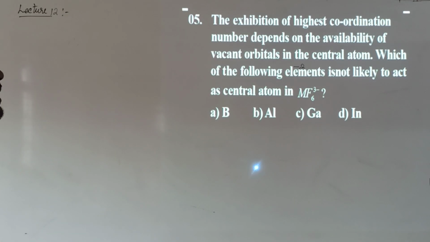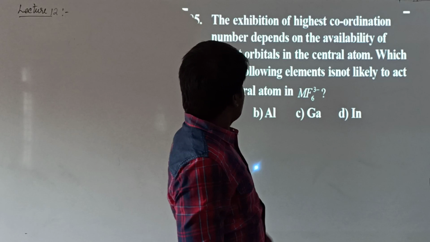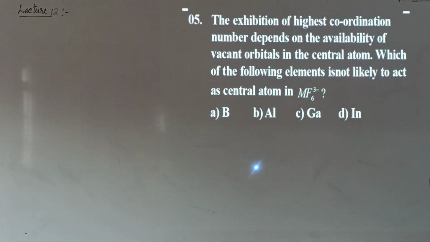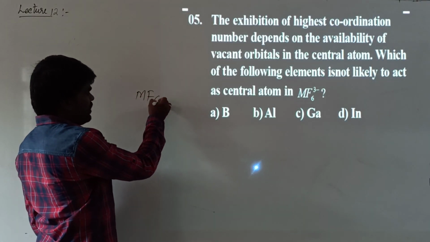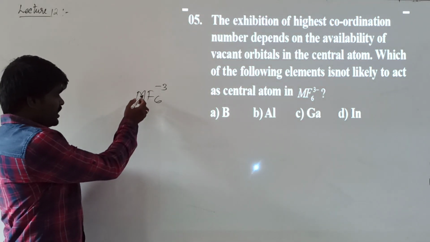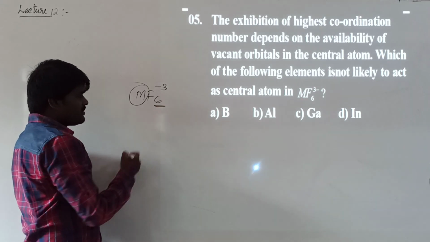The exhibition of highest coordination number depends upon the availability of vacant orbitals of the central atom. Which of the following elements is not likely to act as a central atom? See, he has given a complex ion MF6 with charge 3 minus. Which of the following cannot be M? What is the coordination number here? Coordination number, or covalency, is 6.